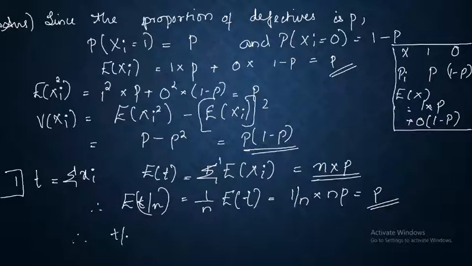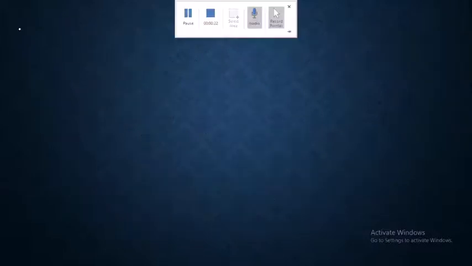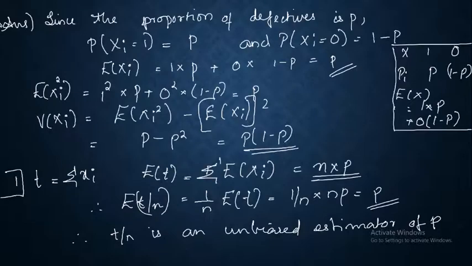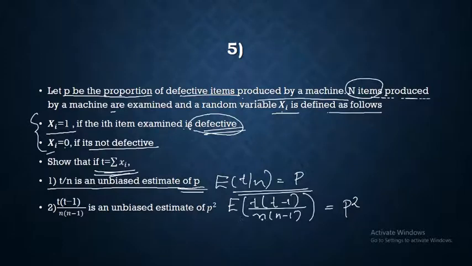Therefore, T by n is an unbiased estimator of p. We have to just check our second result that we have to prove. The second result is that we have to prove that expectation of T into T minus 1 divided by n into n minus 1 is equal to p square. So let's have a look at how to prove that particular result.